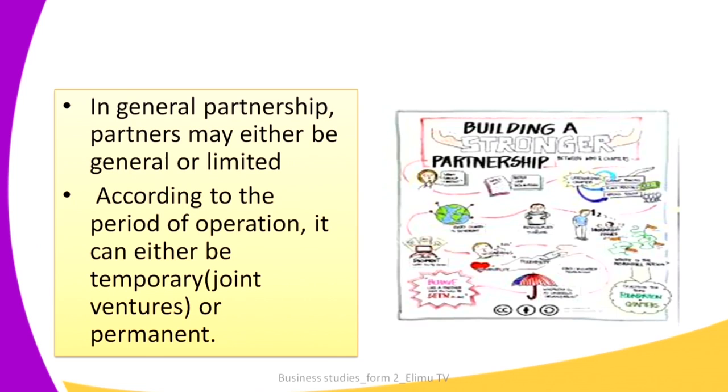If we classify according to the period of operation, it can either be a temporary partnership or a permanent partnership. A temporary partnership is also referred to as a joint venture. It only operates for a short period of time, but a permanent partnership operates as long as possible.